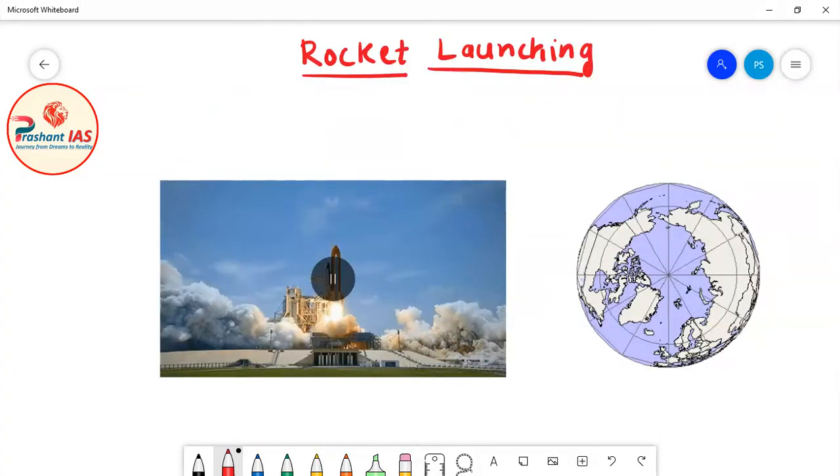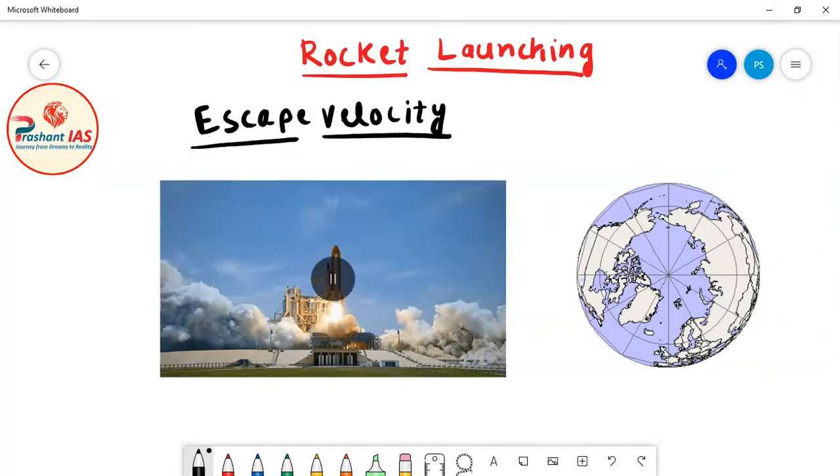Now friends, there is a very important application of this concept of linear speed of rotation. This concept is actually used in rocket and satellite launching. As you can see in this animation of a rocket launching, you all must have heard about escape velocity. Now what is this escape velocity? See, earth exerts gravitational force on all the objects. Let's suppose there is an object placed on the surface of earth.